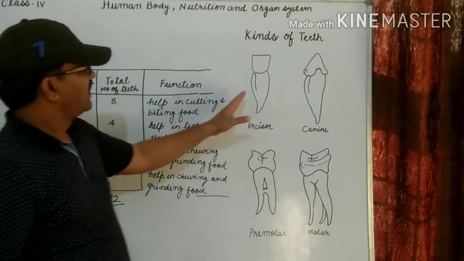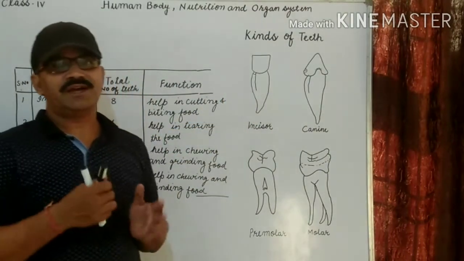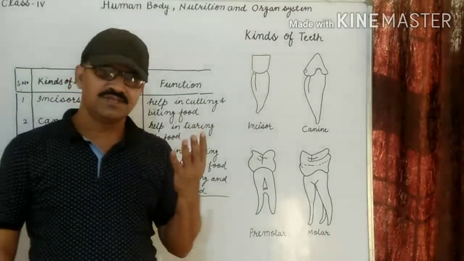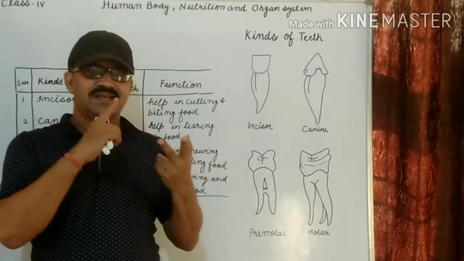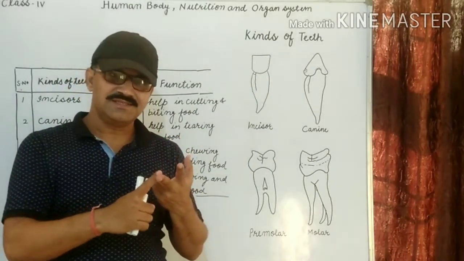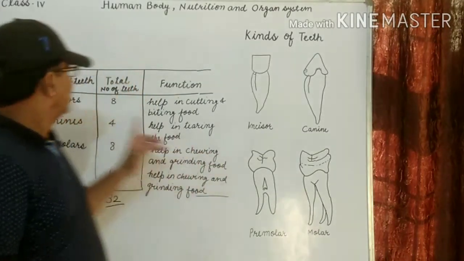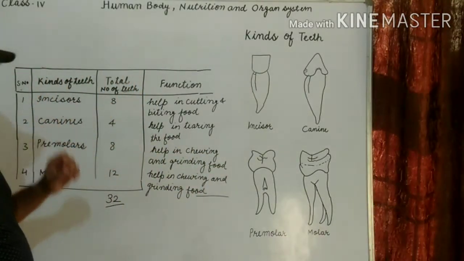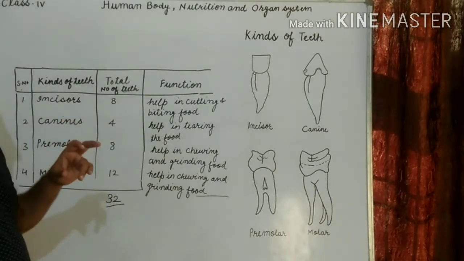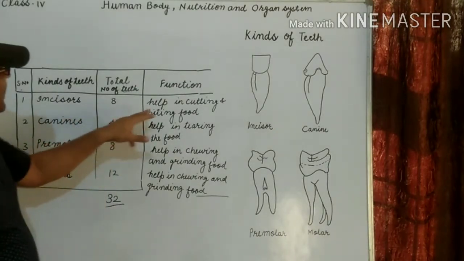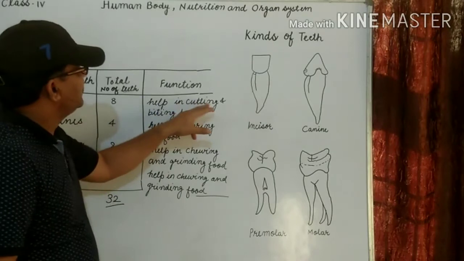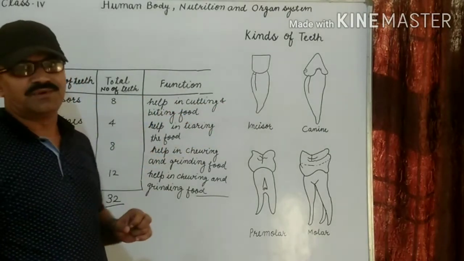Now, kinds of teeth. How many kinds of teeth? There are 4 kinds: one is the incisor, second is the canines, third is premolars, and fourth is molars. Incisors, how many teeth are present in the mouth? 8 in number. And what is the function? Help in cutting and biting the food.